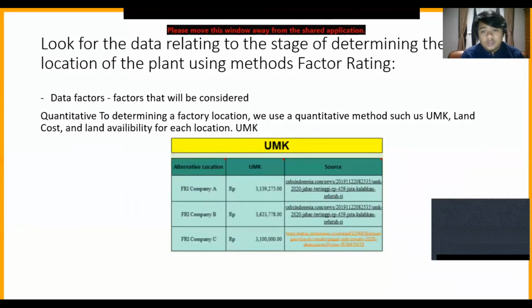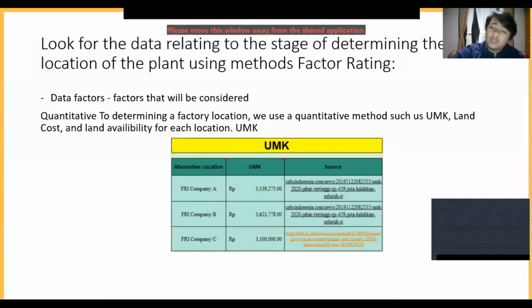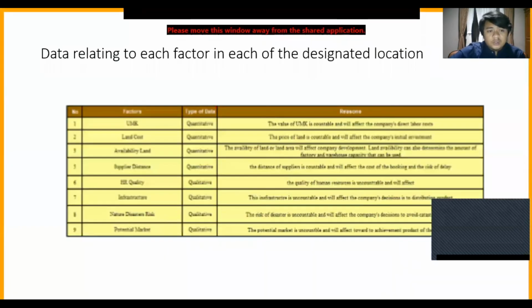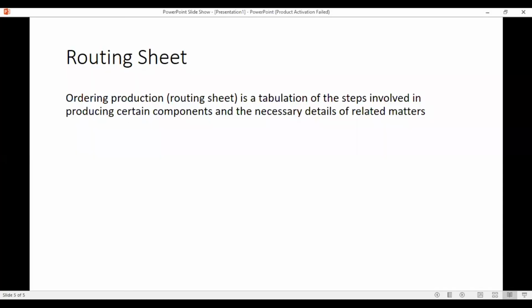Looking at the data relating to the step of determining the location of the plant, we use a quantitative method for determining a factory location, using factors such as UMK, land cost, and land availability for each location. You can see the table below. The next one is data relating to each factor in each of the designated locations. There are several points: UMK, land cost, land availability, supplier distance, HR quality, infrastructure, natural disaster risks, and potential market.